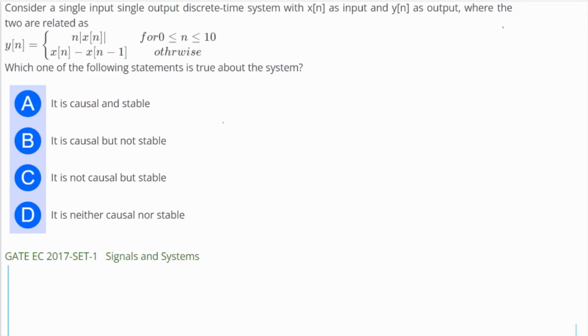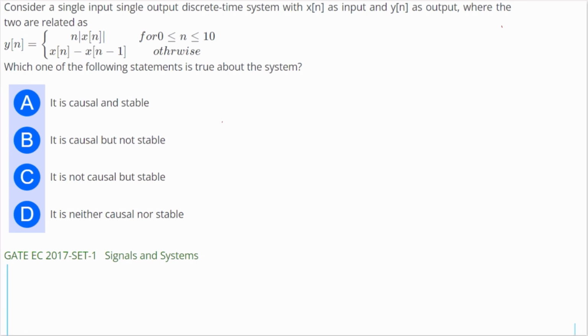So we are covering some previous year GATE questions from the subject Signals and Systems. Moving on to the next question, the question says: consider a single input, single output discrete time system with x[n] as input and y[n] as output, where the relation is given as y[n] = n x[n] for n limited from 0 to 10, and y[n] = x[n] - x[n-1] otherwise. The question is asking whether the system is causal, non-causal, or stable, non-stable.